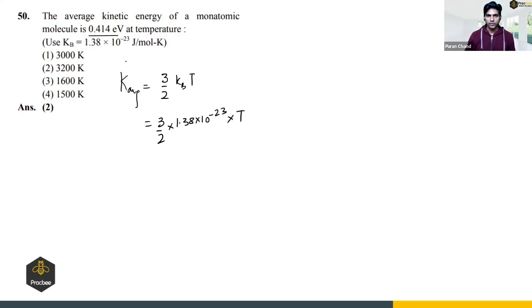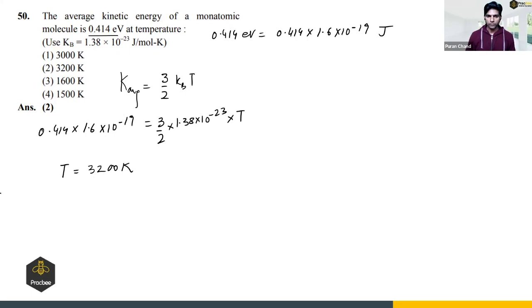The average kinetic energy, 0.414 electron volt, can be written as 0.414 into 1.6 into 10 raised to power minus 19 in joules. If we simplify this, again a very basic calculation, the answer comes out to be 3200 Kelvin. So option 2 will be the answer of this question.